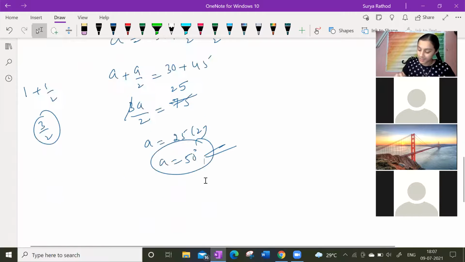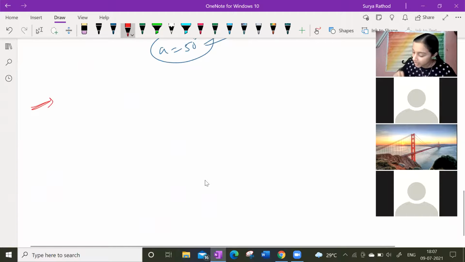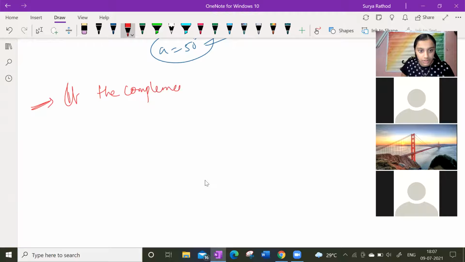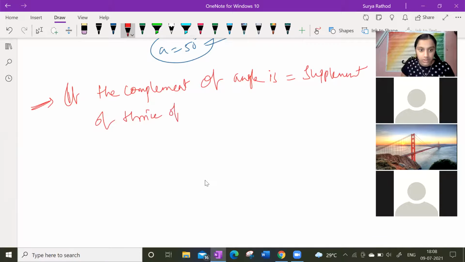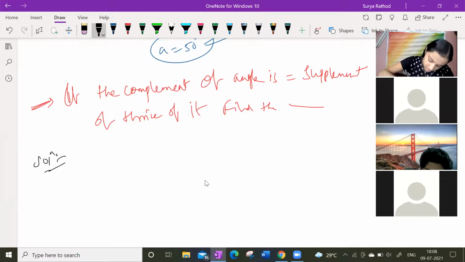I think yours is not the latest. Let me write the question. If the complement of an angle is equal to the supplement of the thrice of it, find the measure of the angle. How simple it is. See, complement of an angle is equal to supplement of thrice of it. Which means what? What angle can I take? First angle, tell me. See, complement of an angle X is, and 3X. Sorry.